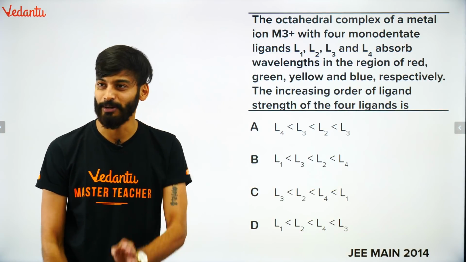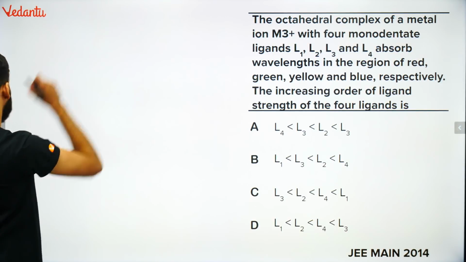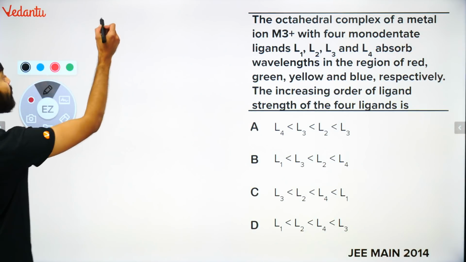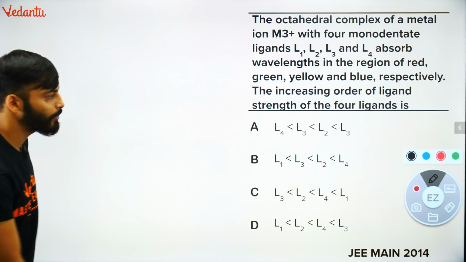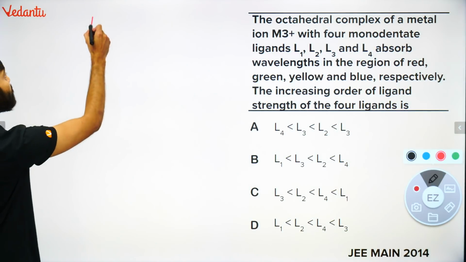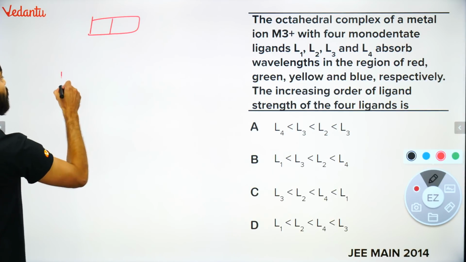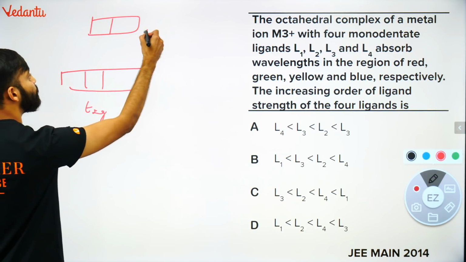Let us go through it one by one. They have said octahedral. Bacho, very simple thing: the colors are because of d-d transition. If they have said octahedral, it means the electron must be jumping from t2g to eg.